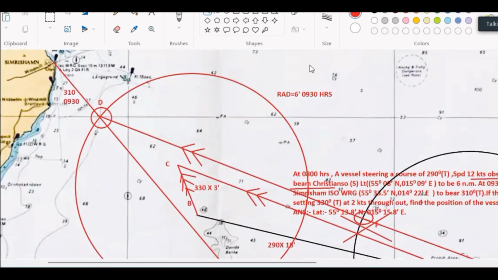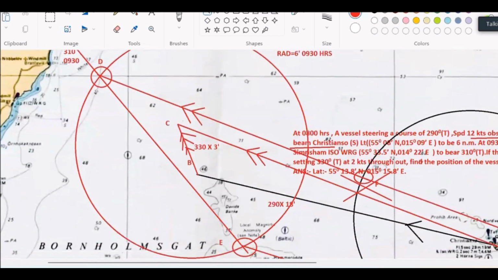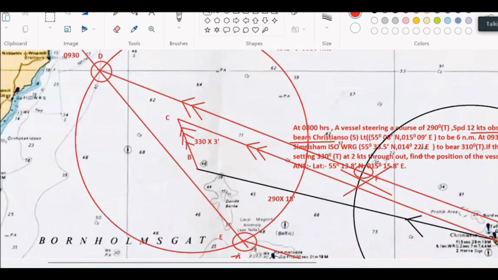Position line means 310 and it is cutting on the D point. Okay, D point is maybe one of the possibilities. One is D and the other one is E. One of the two positions has to be the vessel's. Now I have to decide which one is correct. One by one I am doing it.